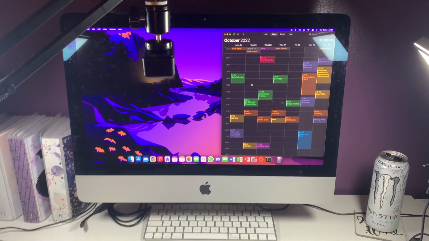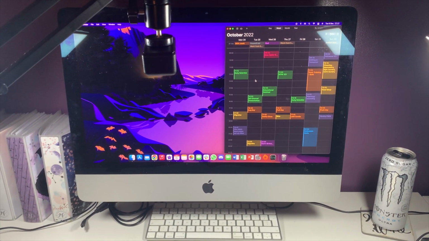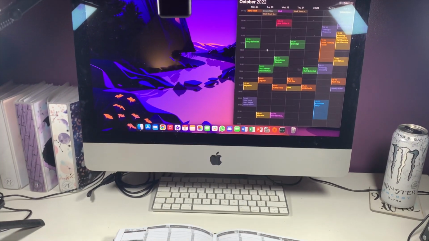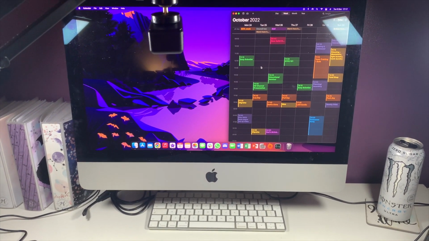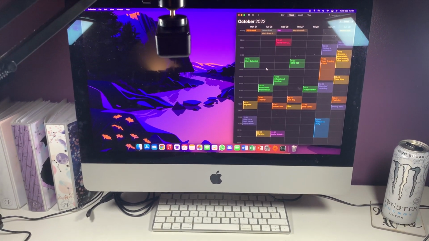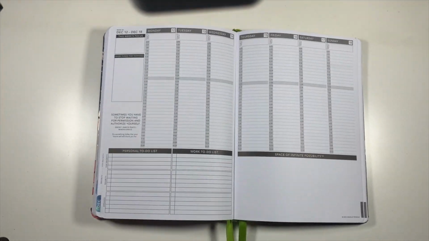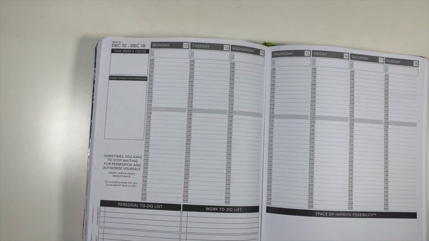I have iCal open on my iMac so that I can see what I'm actually planning for. And then I also usually have QuickTime open with my phone plugged into the back of my iMac, so I can use that as a monitor, and that way I can see what my phone sees down the lens, so I can see this top-down view instead. Very helpful for making sure that I'm staying in frame when I'm actually doing my planning.